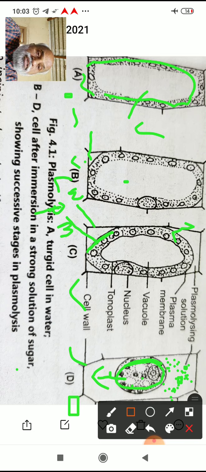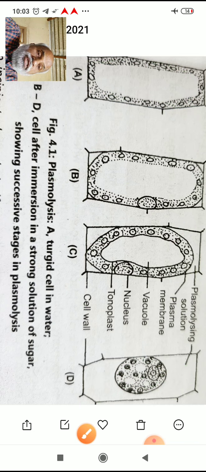Now we will go towards the actual discussion: what is plasmolysis? I have told you the definition of plasmolysis, that is, shrinkage of protoplasm leaving the cell wall. Remember, this will be asked for 1 mark. Then I have told you another definition, that is incipient plasmolysis.